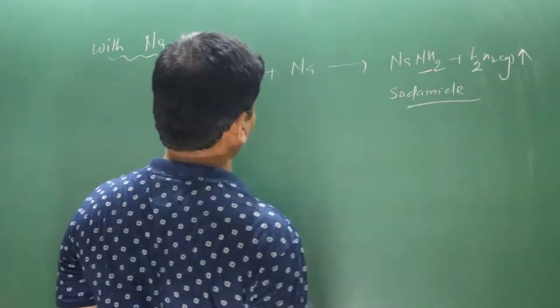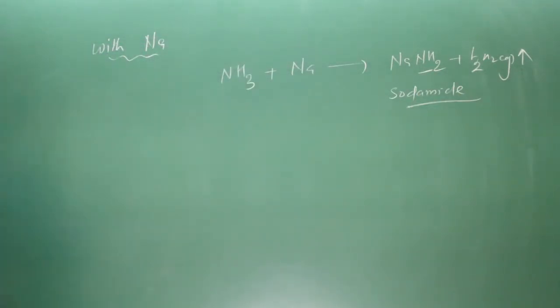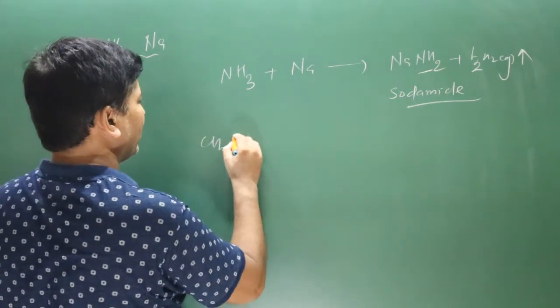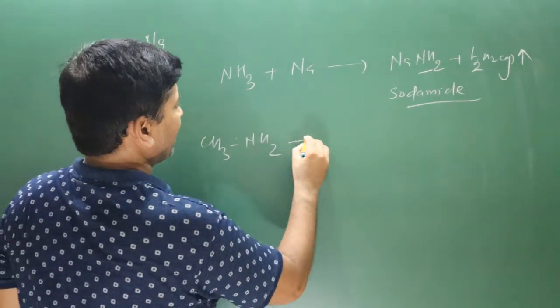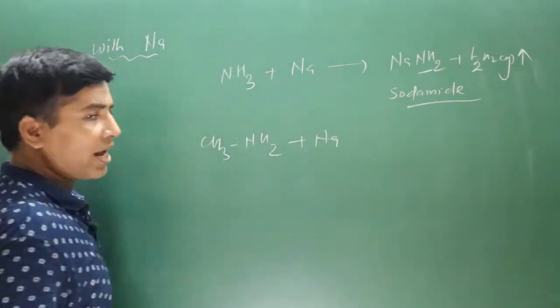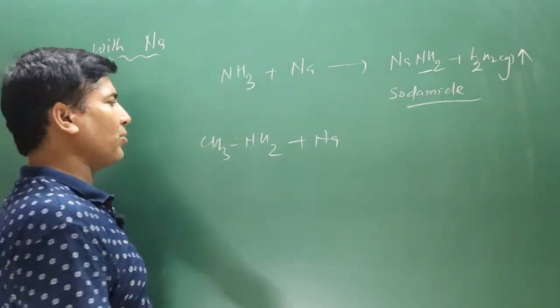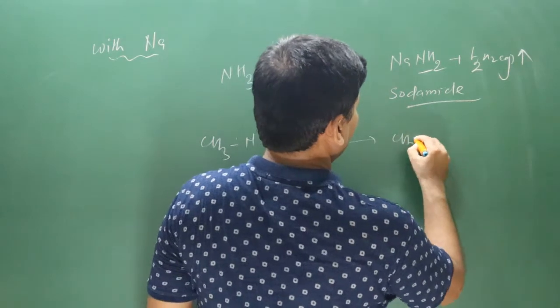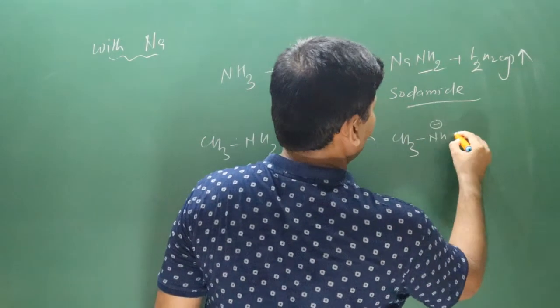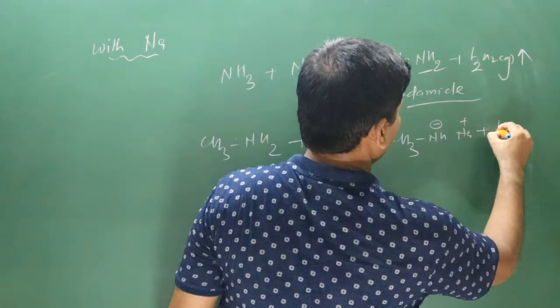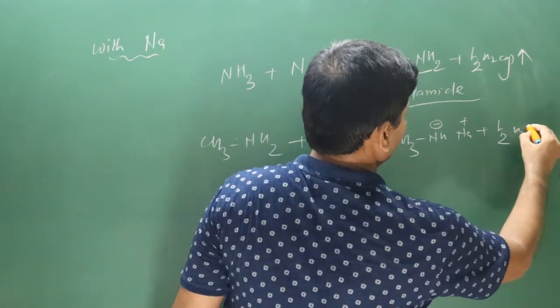Okay, this is the amide group. Now if I take a primary amine, let's say we have CH3 and it is NH2. Sodium is reacting with the primary amine. It has 2 active hydrogen, while in ammonia it has 3 active hydrogen. What will happen? We have CH3NH with negative charge, sodium with positive charge, and then half H2 is there.